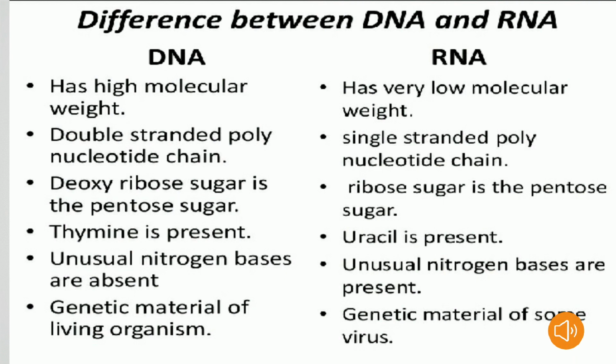Here you can see the fifth point. In DNA, unusual nitrogen bases are absent. Coming to RNA, unusual nitrogen bases are present. Then, DNA is the genetic material of all living organisms. Coming to RNA, it is the genetic material of some viruses.